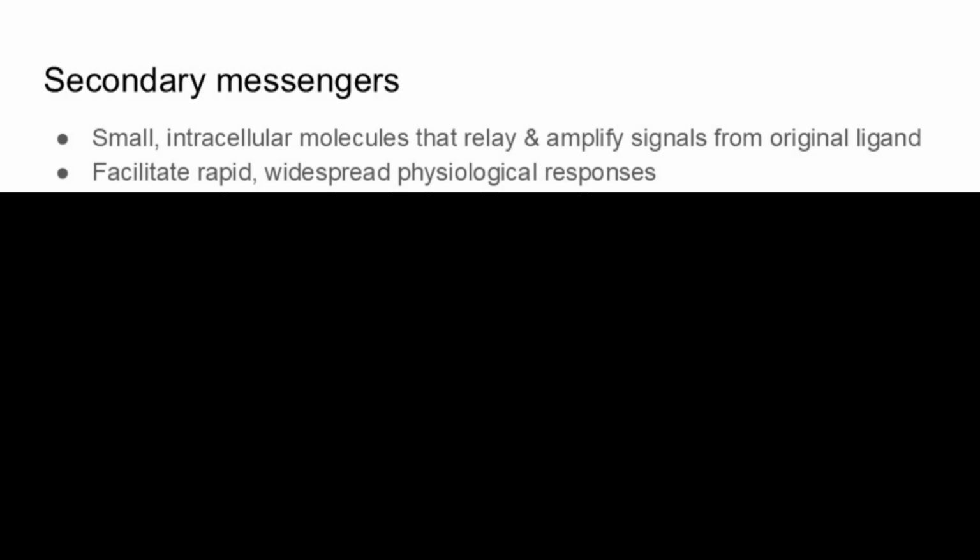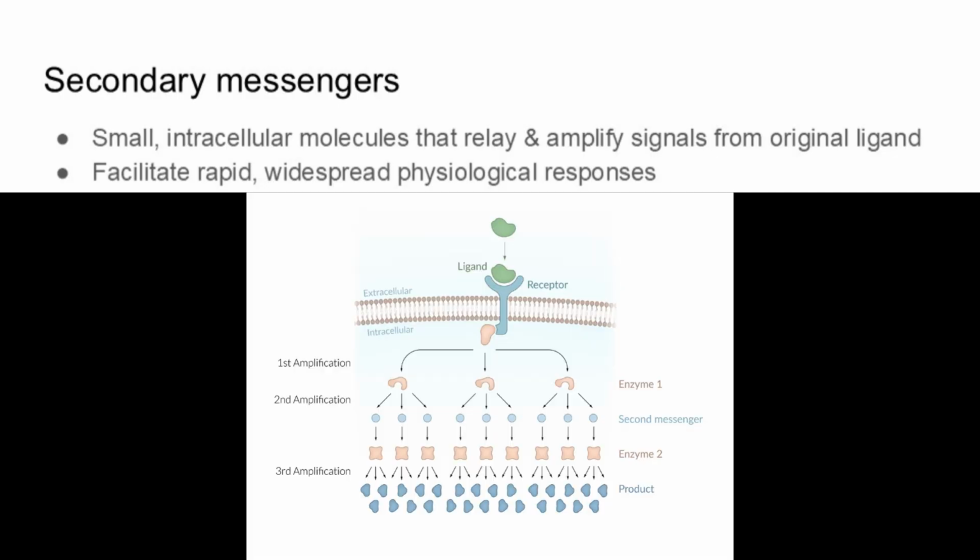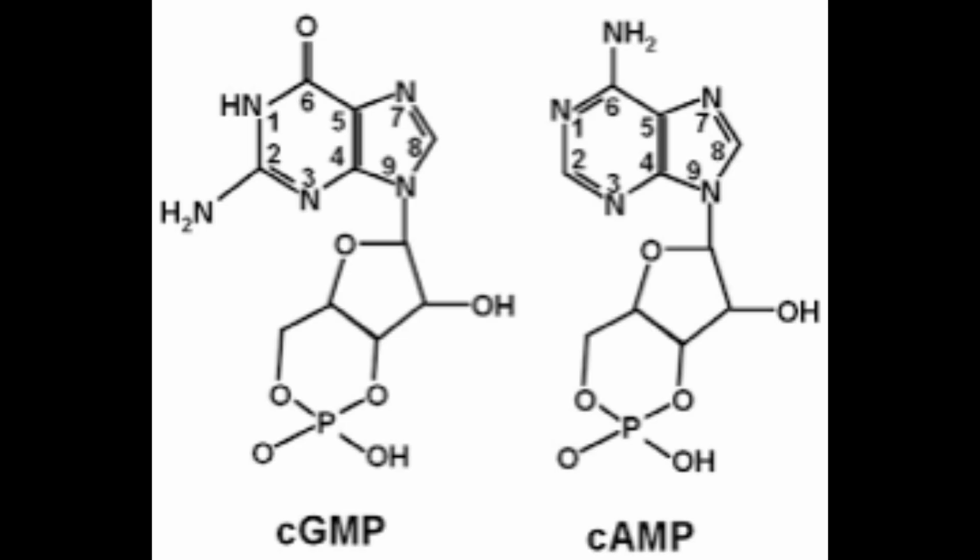Secondary messengers are used in some signal transduction pathways. The job of these molecules is to amplify the signal from the original ligand. They are important for the rapid and/or widespread responses to stimuli. Common secondary messengers are cAMP and cGMP.